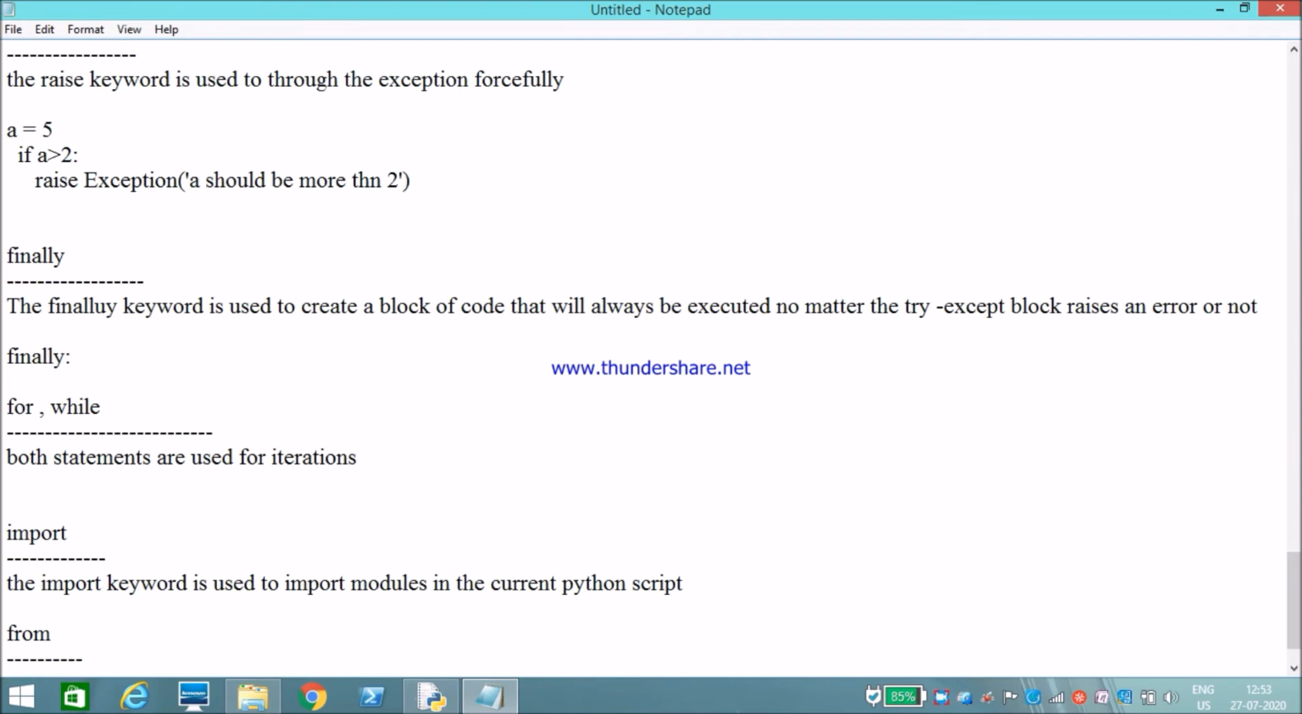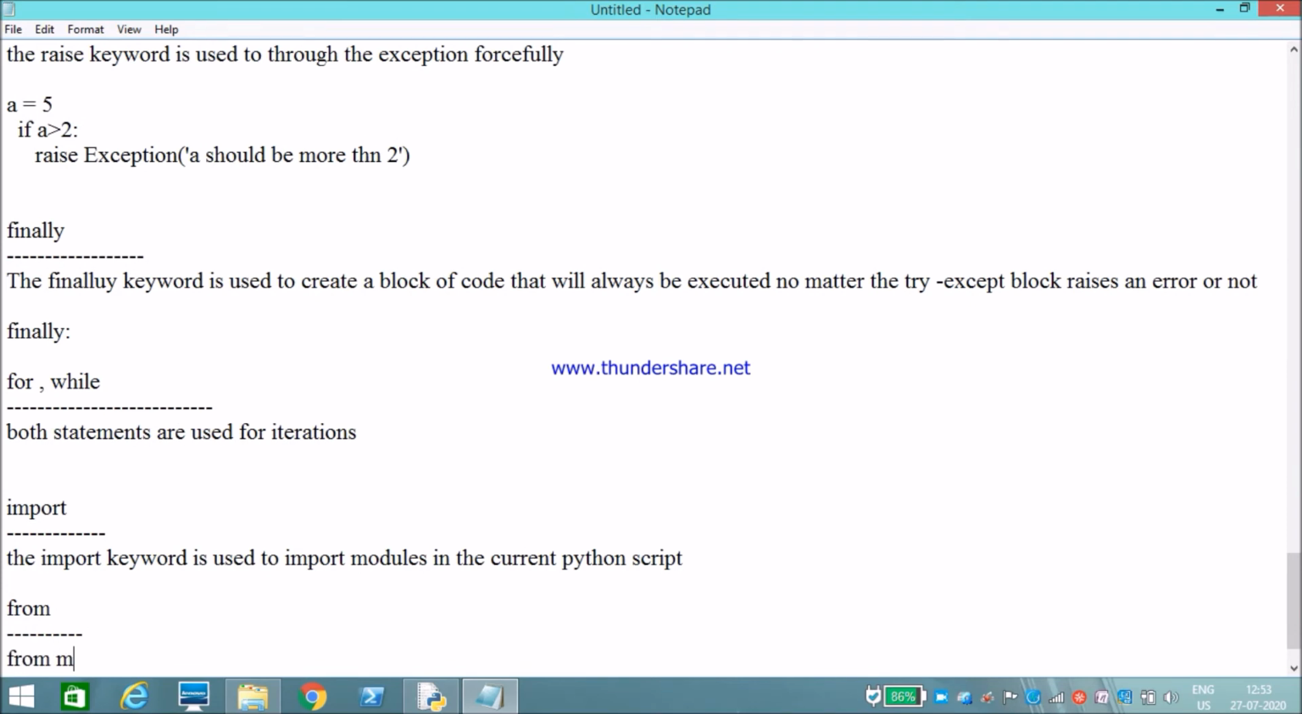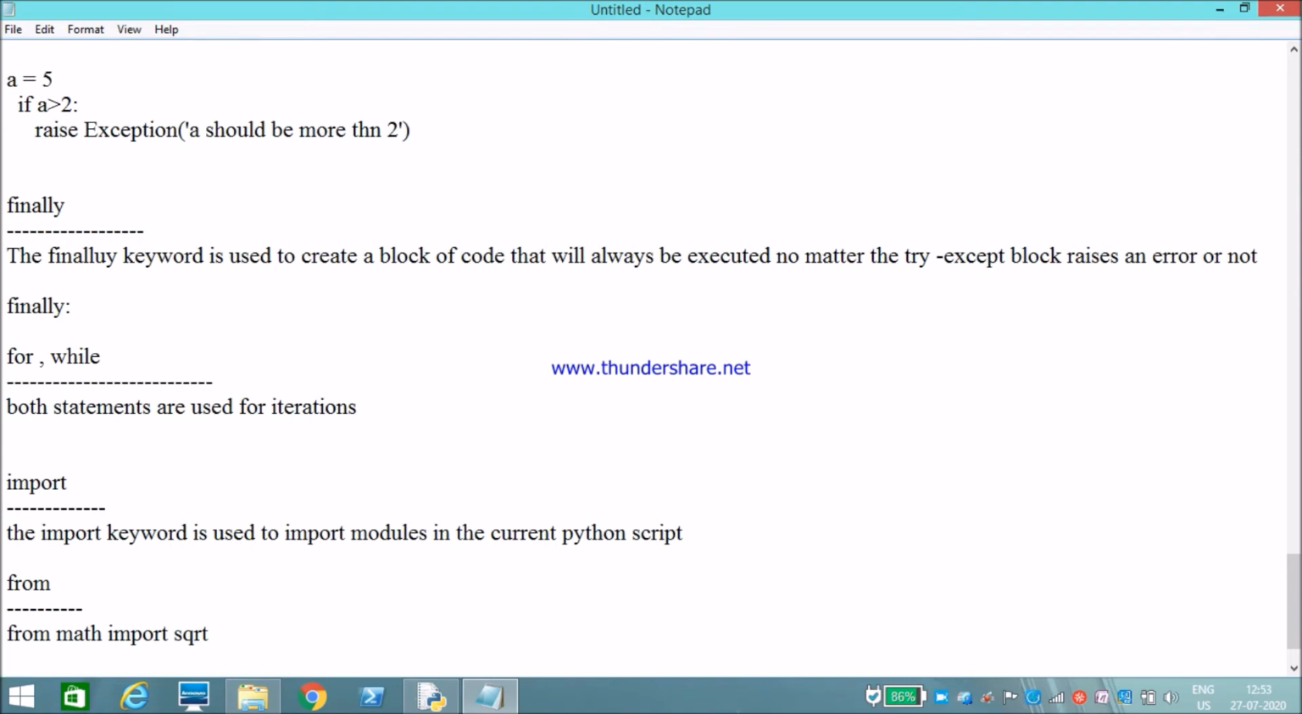Okay. For example, there is a module called math. These are the mathematical functions. I need to import only the square root function. Then how can we use it? From math import sqrt. Only the square root function will be imported. So for that purpose we will use from.